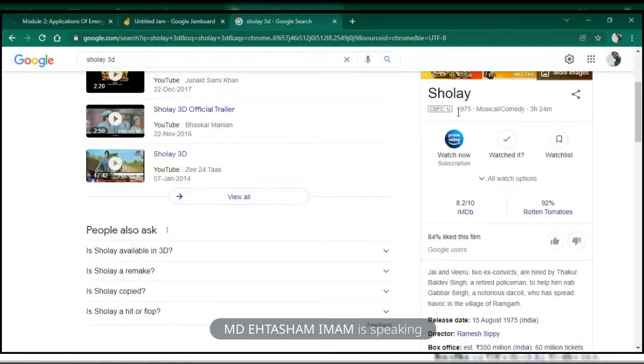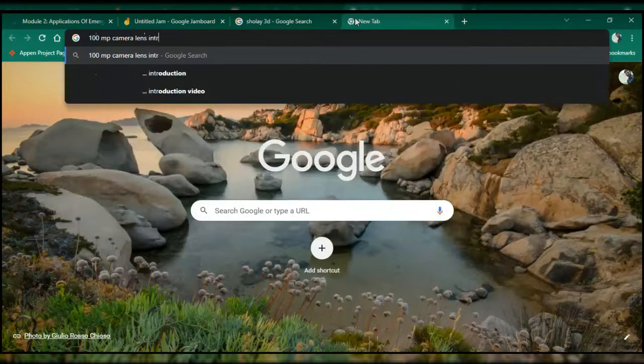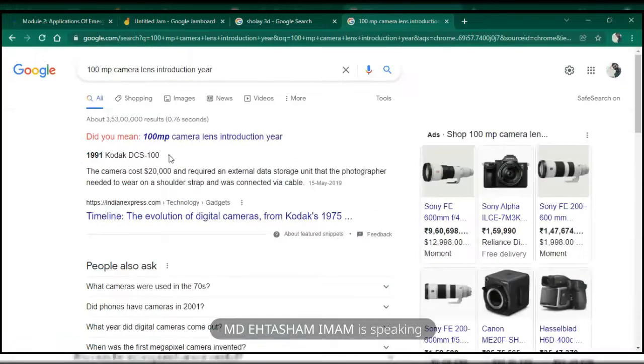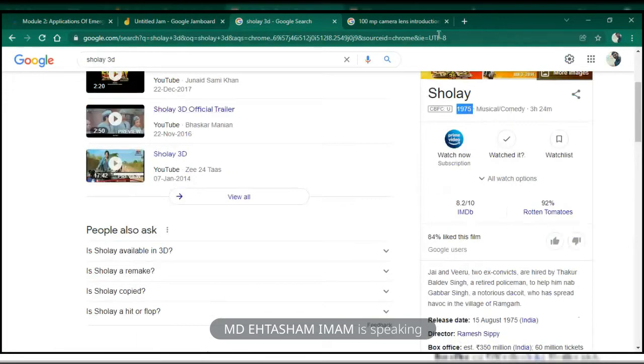Sholay was released in the year 1975. That time, normal camera quality itself was very bad. Nowadays in mobile phones we have 104 megapixels. But that time, it was very tough to have even professional cameras with above 100 megapixels. It was very rare. Let me just quickly check. Okay, the 100 megapixel camera came in 1991. Sholay was released in 1975, which means it was about 20 years before the 100 megapixel camera came.